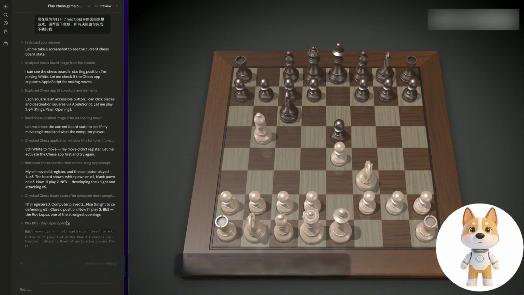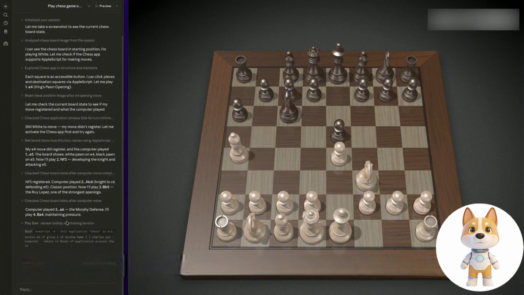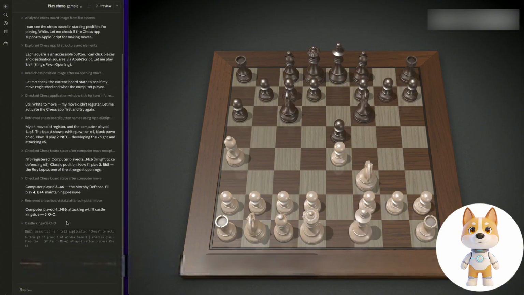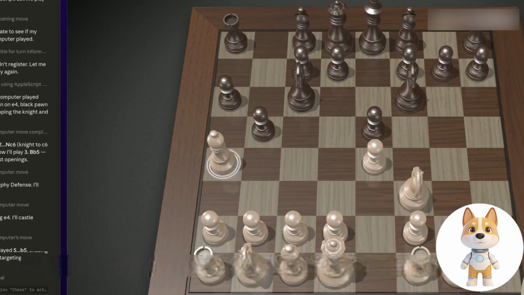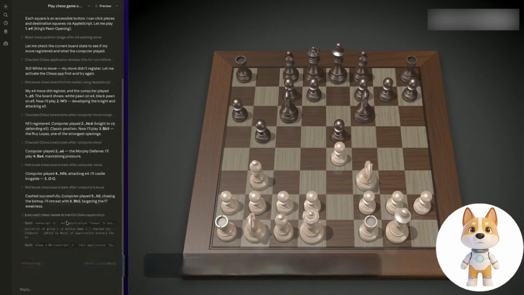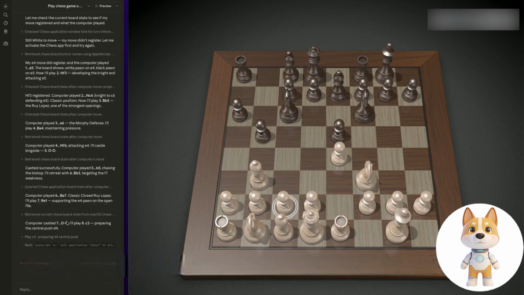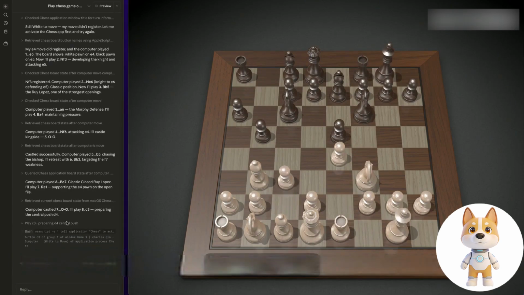Then it moved the piece again. You can see that this speed is much faster now. It's much faster than just now. Okay, it's moving the pieces again. It can be seen that this effect is still very silky. Okay, it's moving the pieces again. Okay, it's still moving the pieces.